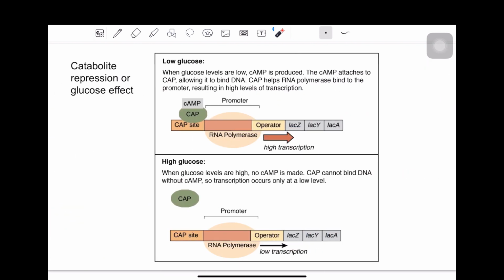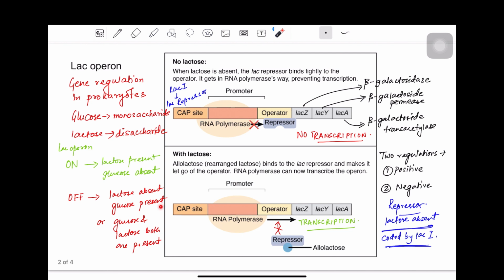Now this is called catabolite repression or glucose effect. As I mentioned, whether lactose is absent or lactose is present, if glucose is present in the system, in our gut, in the medium, then the lactose operon will always be shut off, right?